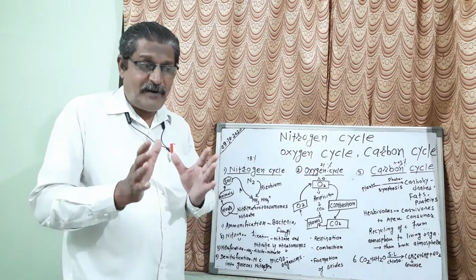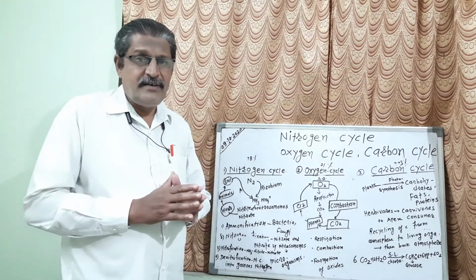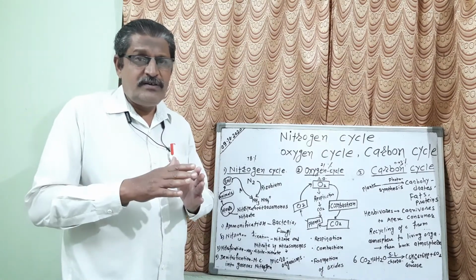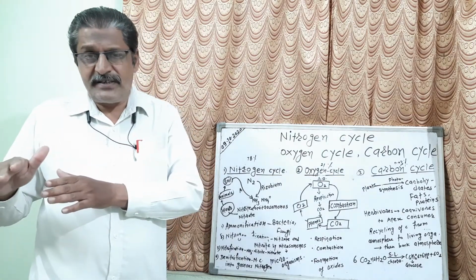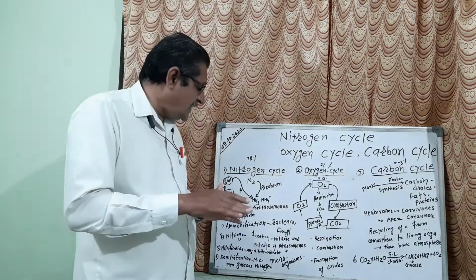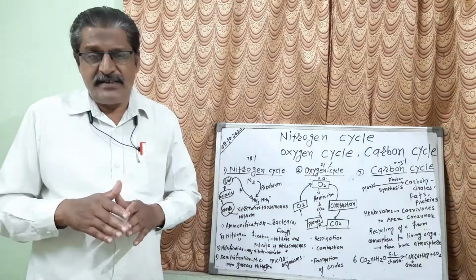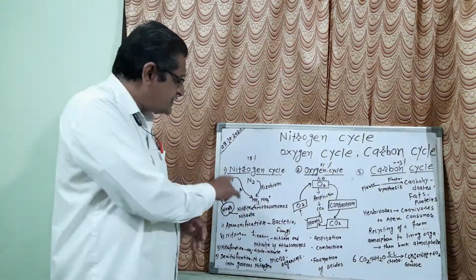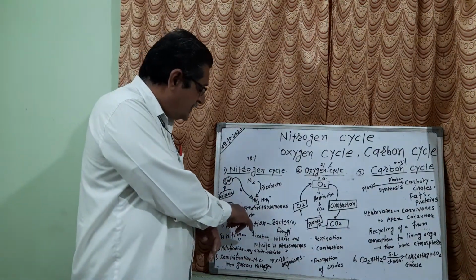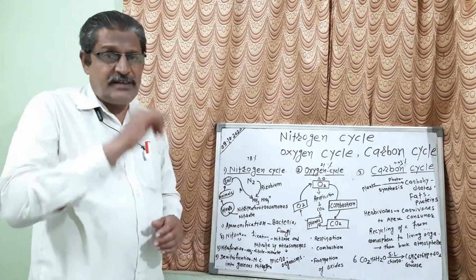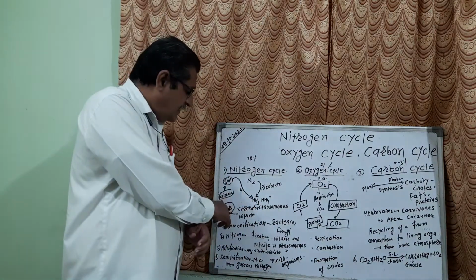That means in the soil plants do not take nitrogen directly. On that nitrogen different chemical reactions take place. They are converted into nitrites and nitrates. Now these nitrites and nitrates can be taken directly by the plants.